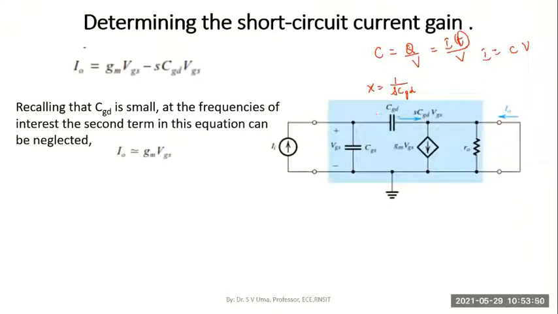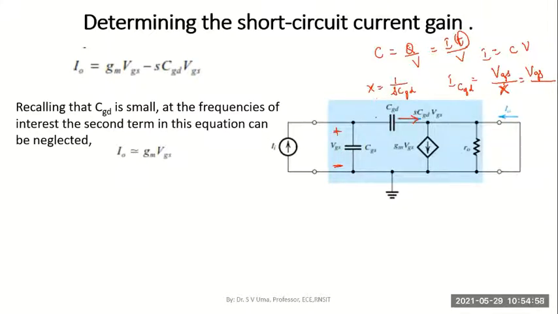This is the reactance across the capacitor. So what will be the value of current flowing in this capacitor? The value of the current flowing through the capacitor CGD will be the voltage across the capacitor, which is given as VGS, divided by the reactance of the capacitor, which is X. Hence, if I am interested in finding the current flowing in this branch, I'll just substitute the voltage here as VGS.